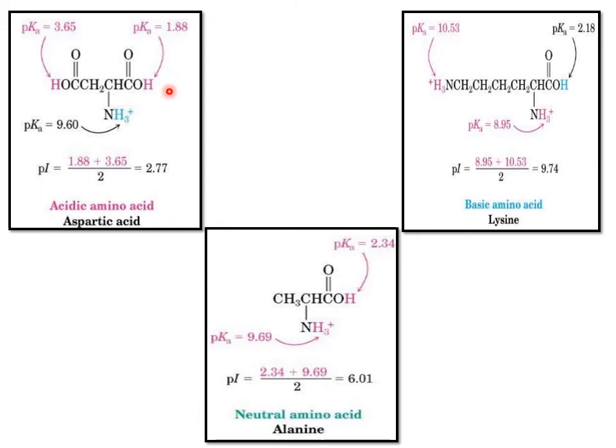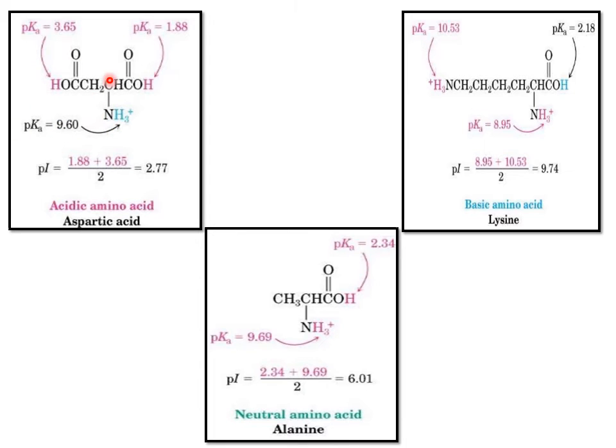Some more examples are discussed here. Aspartic acid contains an acidic side chain group, so there are two acid groups. For the alpha carboxylic acid the pK is 1.88, and the alpha amino group pK is 9.60.